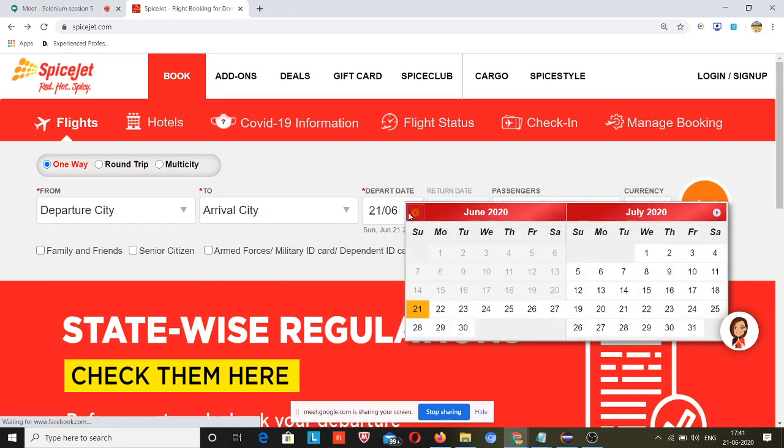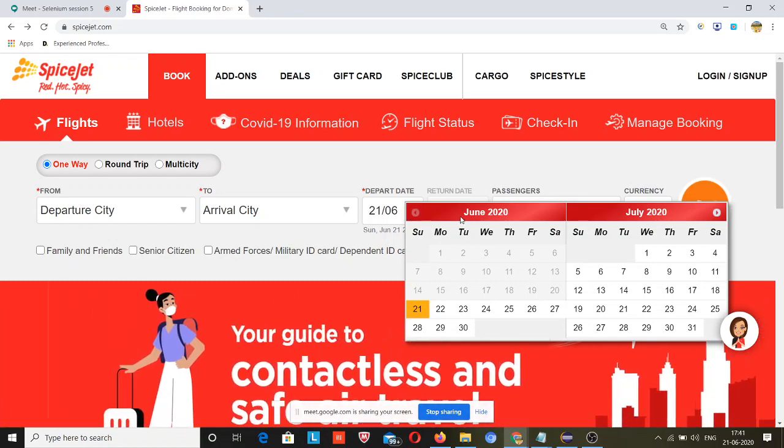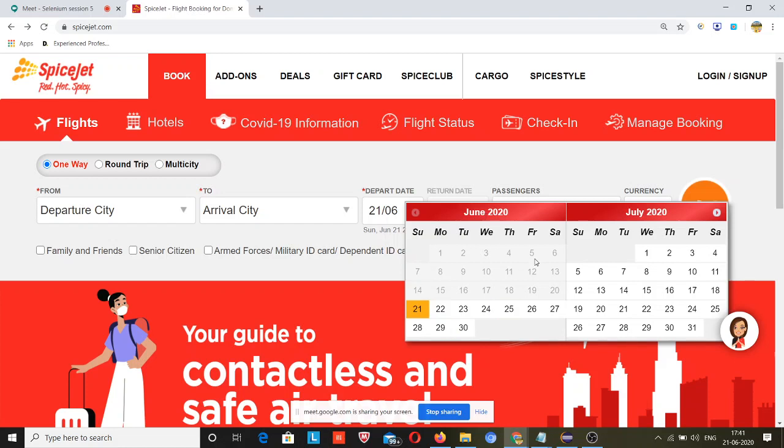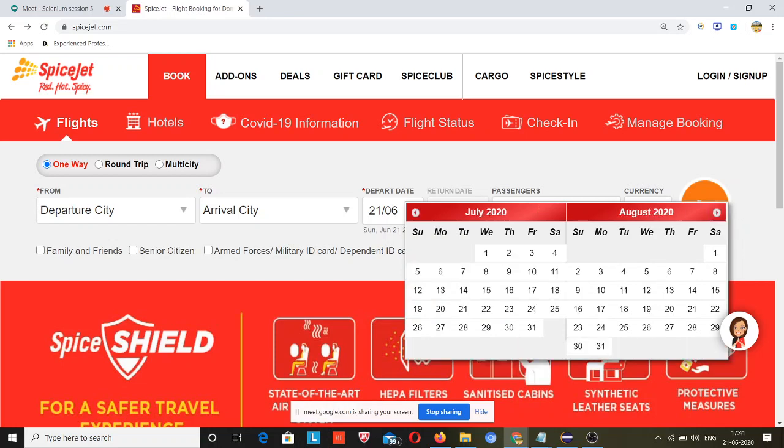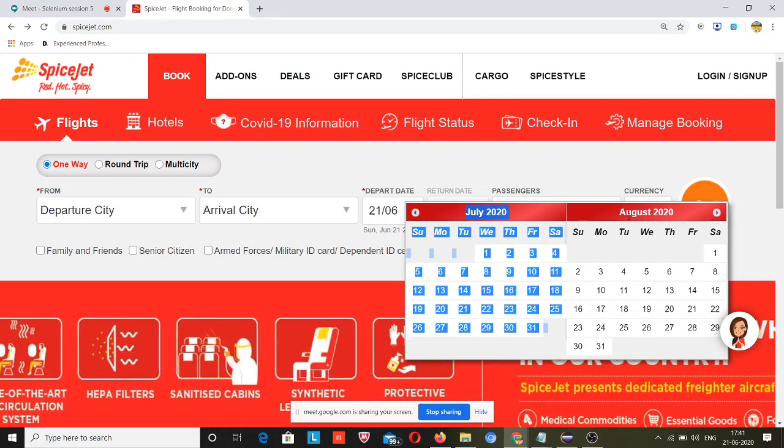So how do I select the 23rd of August date in this calendar? I cannot see the 23rd of August date here. So how can I see it? I just need to click on this next button. This is the triangle. I need to click on this triangle. When I click on this triangle, it will move to July and this will move to August.